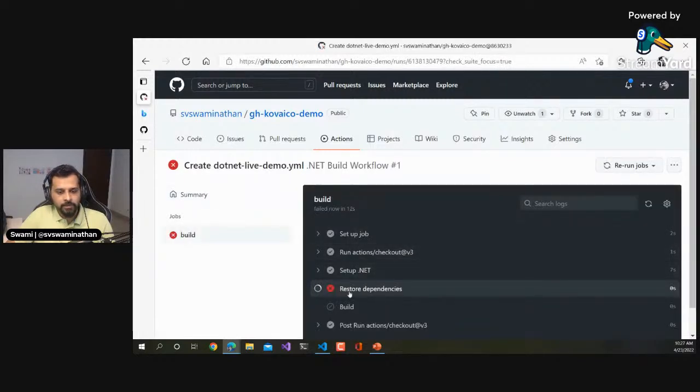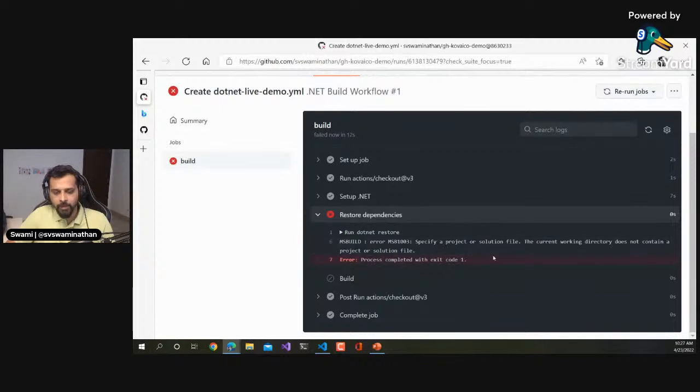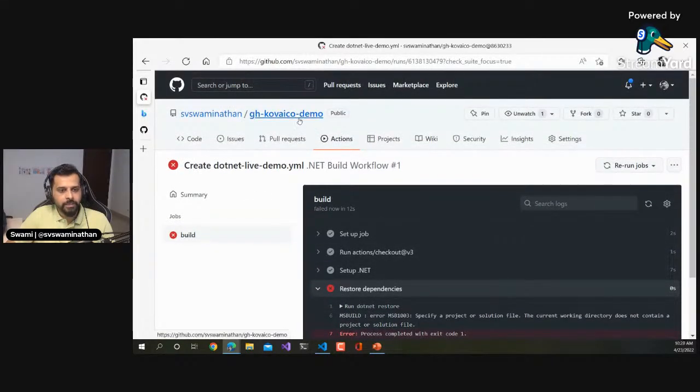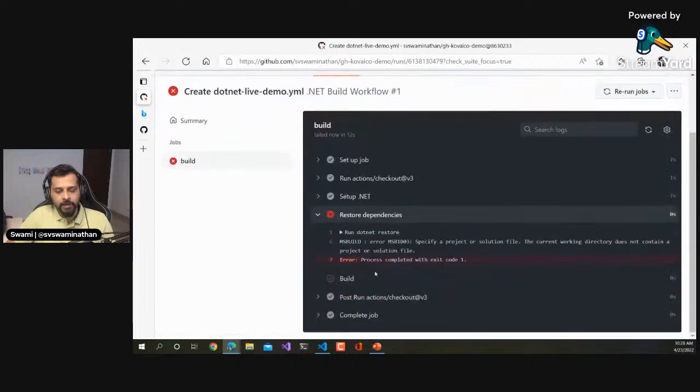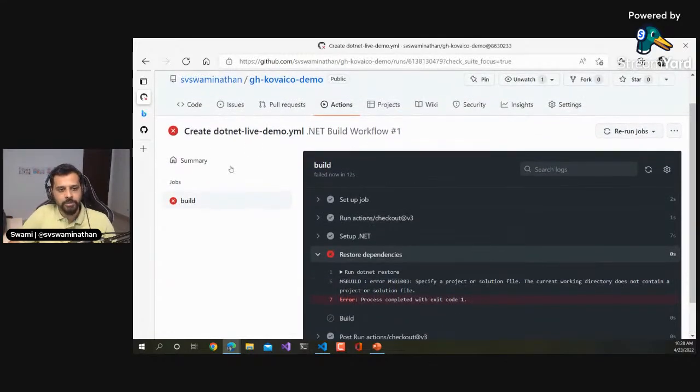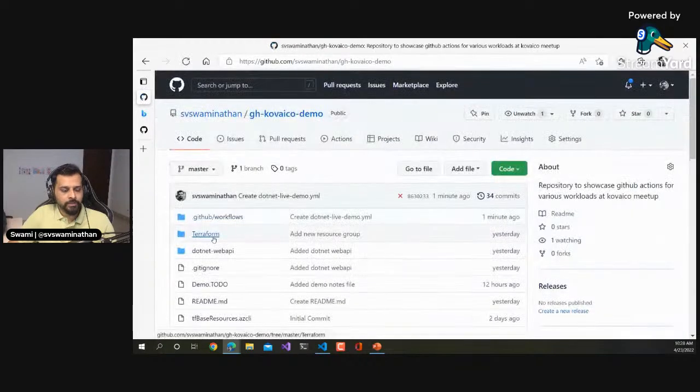What does it say? Okay, I think the path is a problem. I think I left everything as default, right? So this will try to run things from the relative path is what it looks at. This is present within the .github/workflows folder, so the parent folder would be your working directory, and in that working directory it is trying to find out if there are any .NET solutions, which is obviously not there, because my folder structures are different.